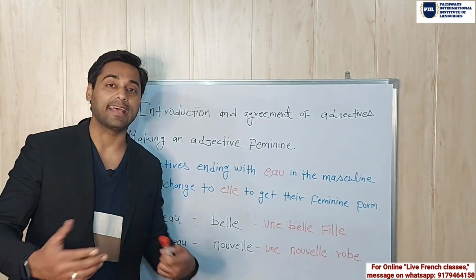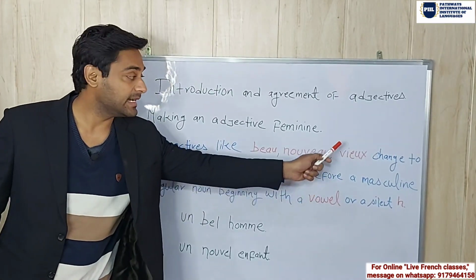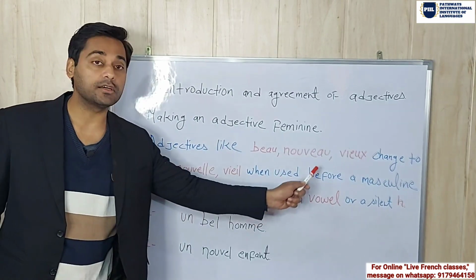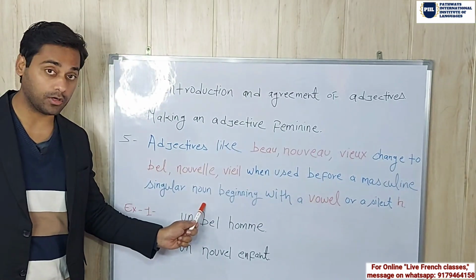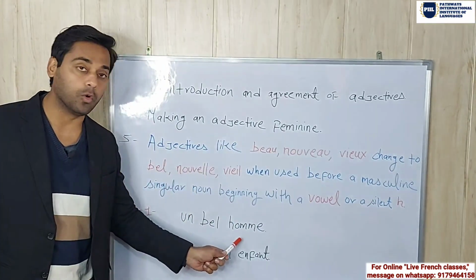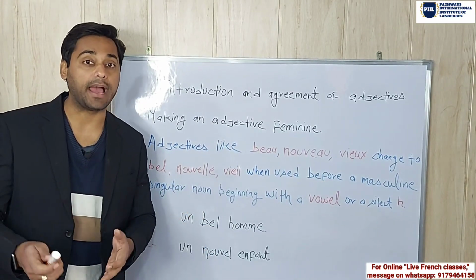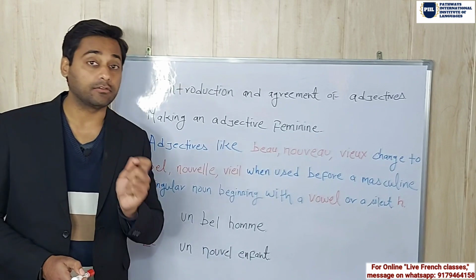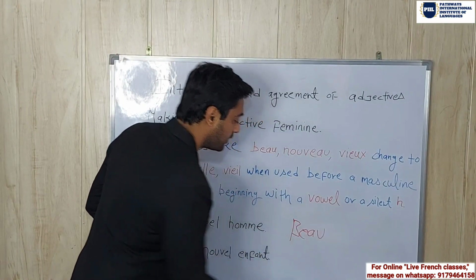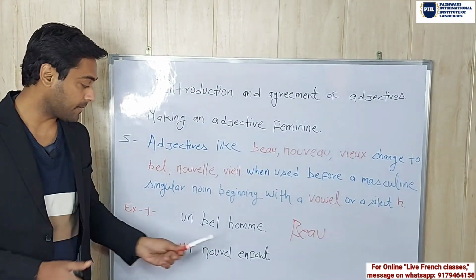The fifth rule is adjectives like beau, nouveau, vieux change to belle, nouvelle, vieille when used before a masculine singular noun beginning with a vowel or a silent H. For example, un bel homme. That means a handsome man. In French, the exact word for handsome is beau. But here we are using bel.